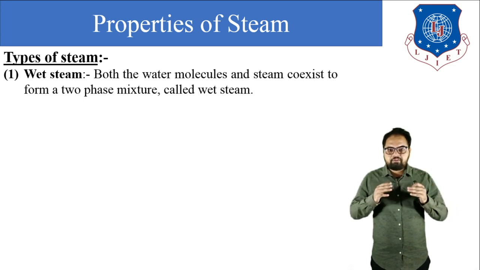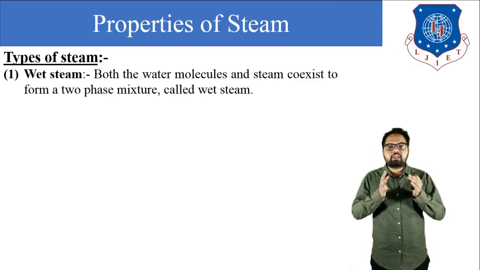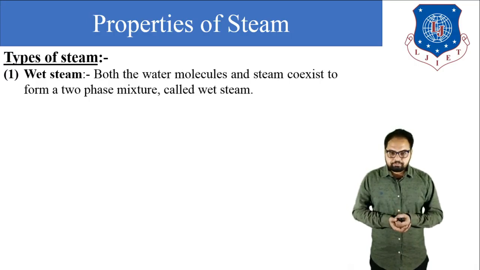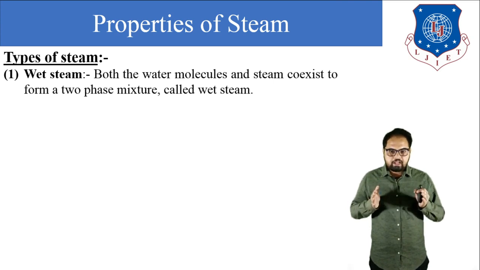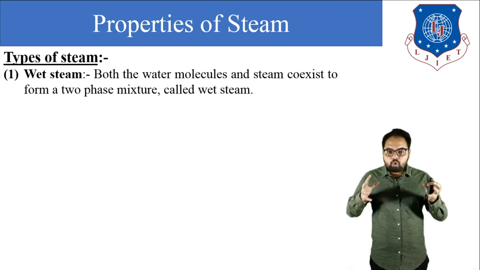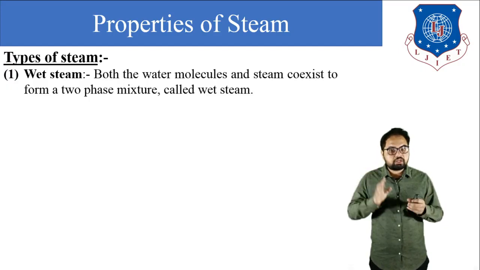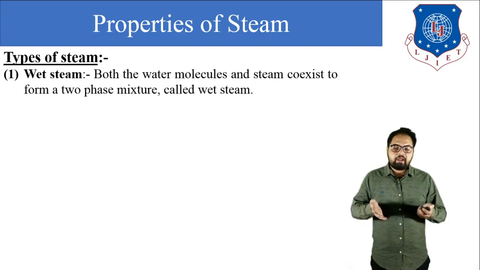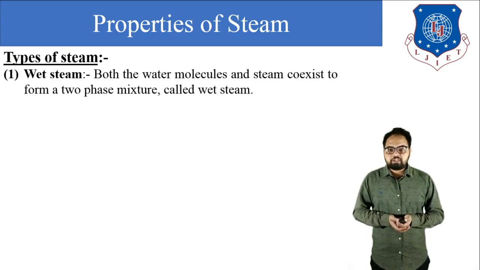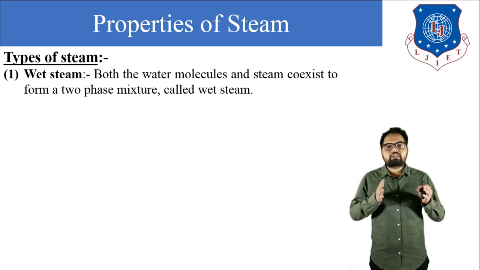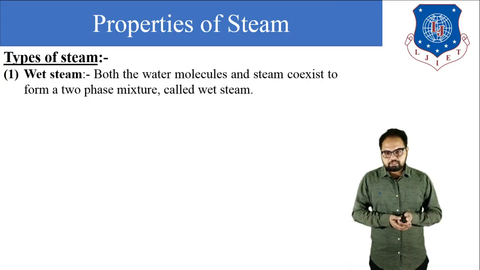So there is a mixture of water molecules and dry steam particles, and that steam is known as wet steam. In wet steam, both the water molecules and dry steam particles coexist to form a two-phase mixture in thermal equilibrium. In short, in wet steam, water molecules as well as dry steam particles are present.